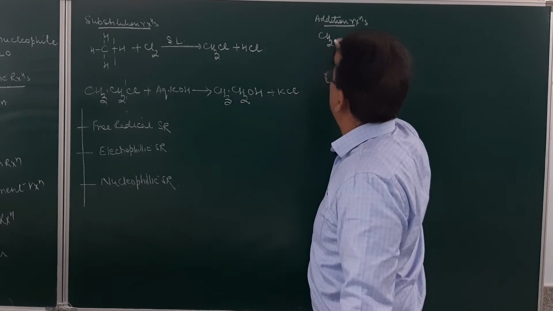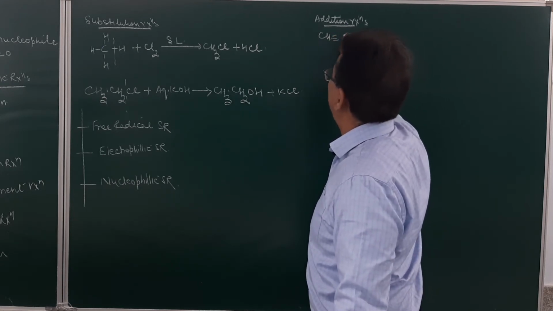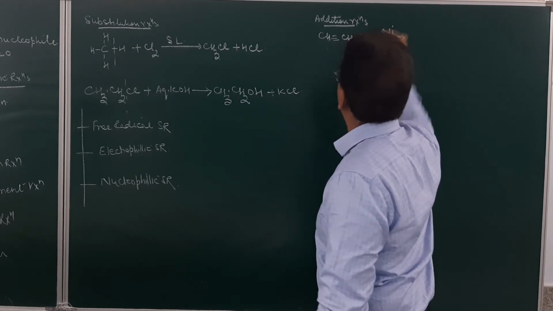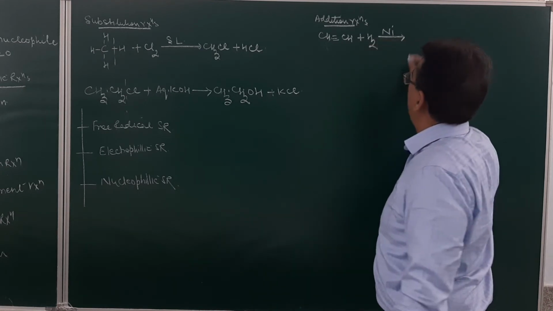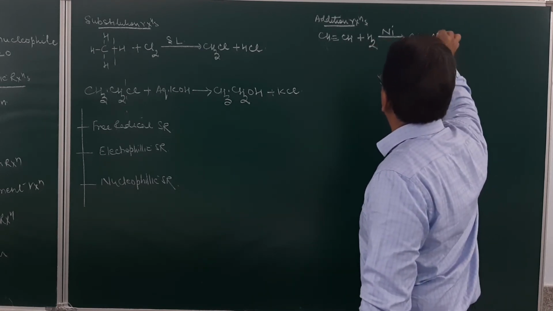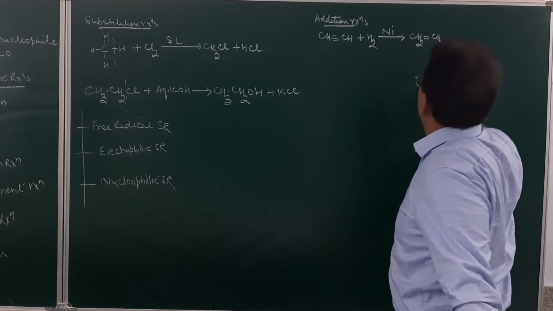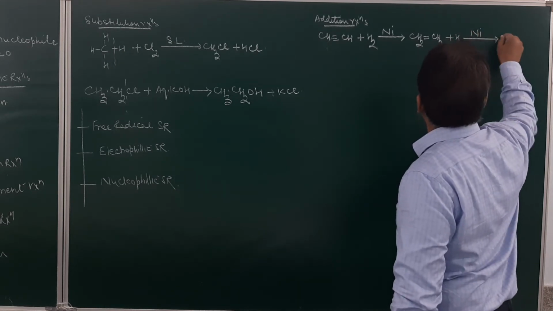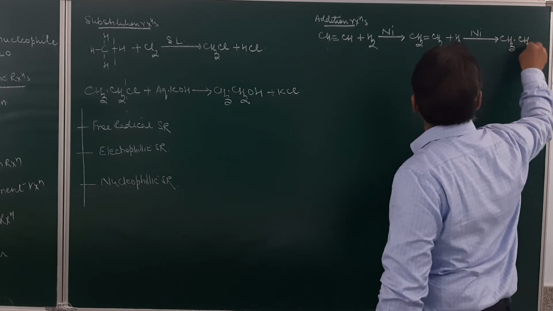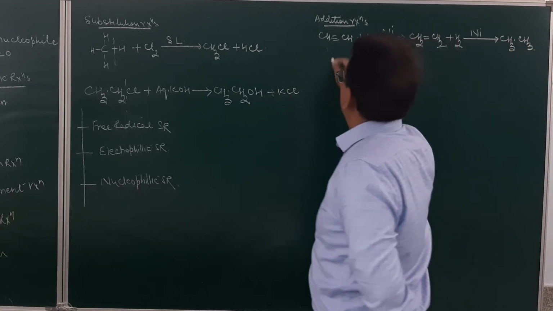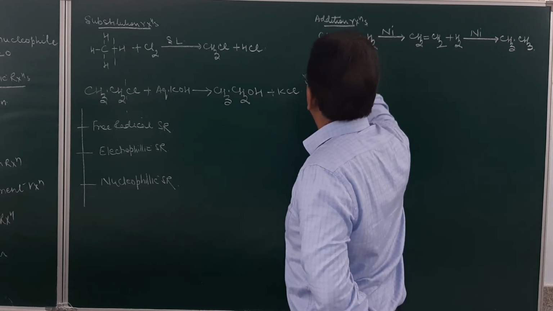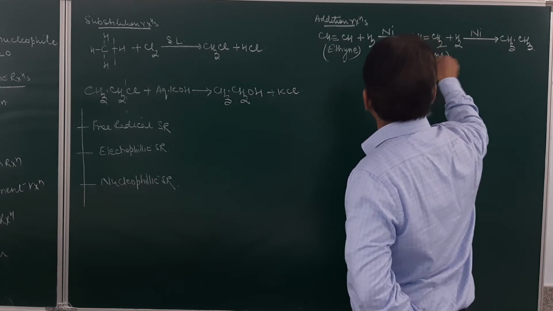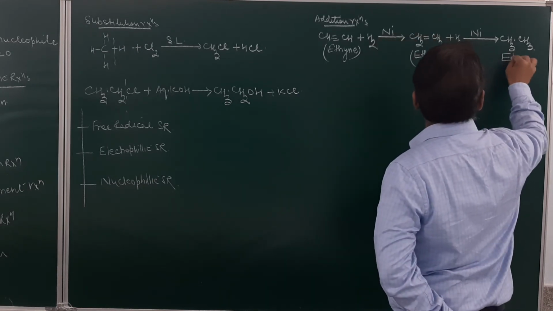Like if you take this one, CH triple bond CH, and hydrogen is added in the presence of nickel, this triple bond compound will change into a double bond compound. To the double bond compound, if the addition of hydrogen is done again in the presence of nickel, it will result in the formation of an ethane molecule. This is what molecule? Ethyne. This is what molecule? Ethene. And this is what molecule? Ethane.